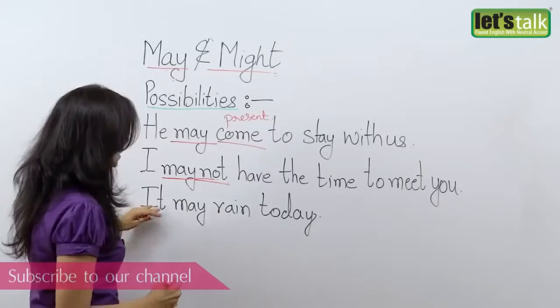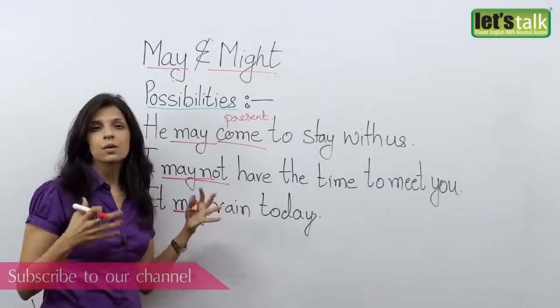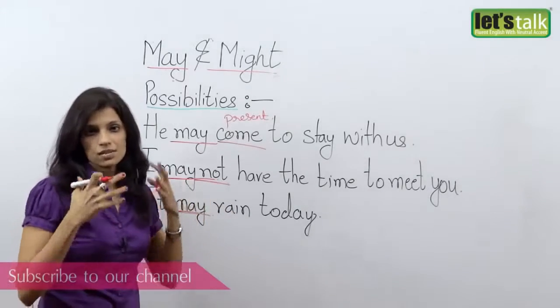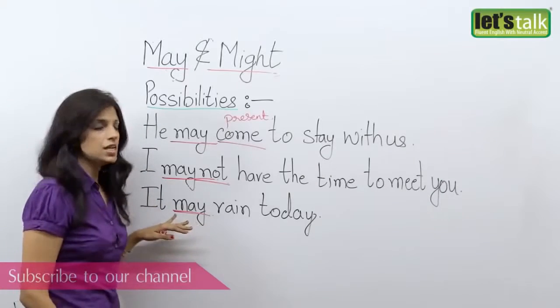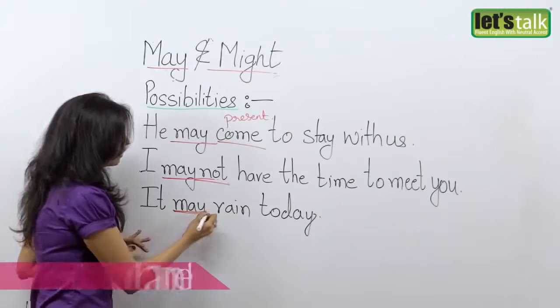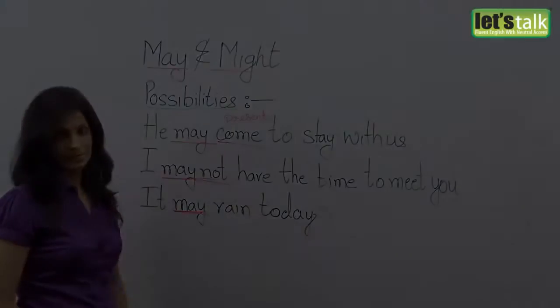In my third example, it may rain today. Well, so your mother tells you, take your umbrella, it's kind of dark, the clouds, the atmosphere looks, the weather seems that it's going to rain. So you say, take your umbrella, it may rain today. So there are chances of it raining today.